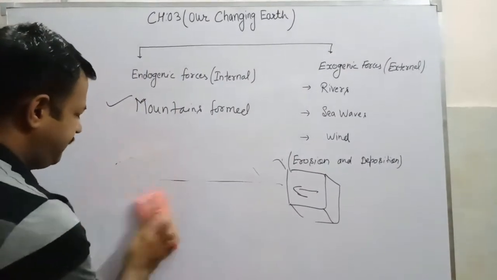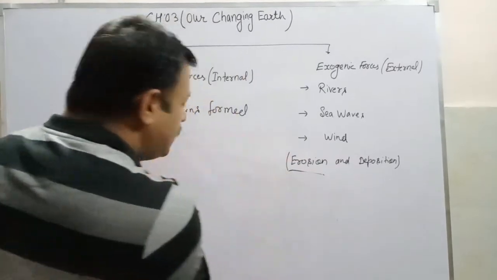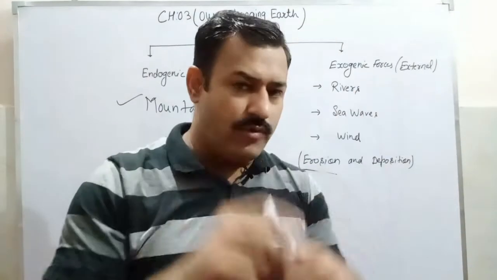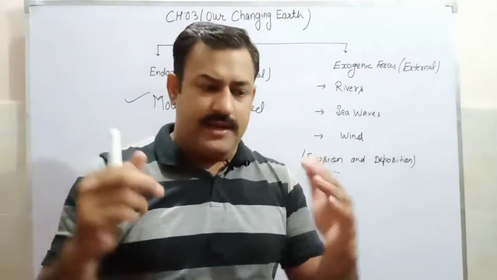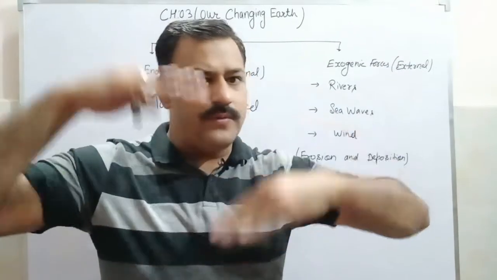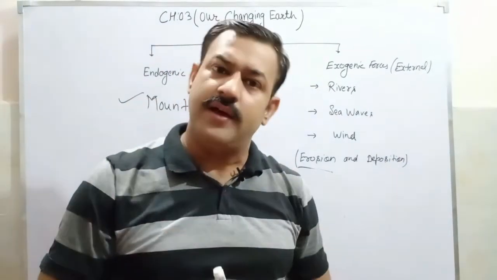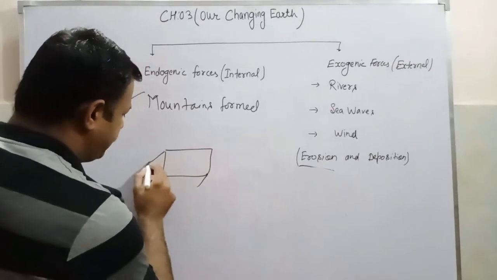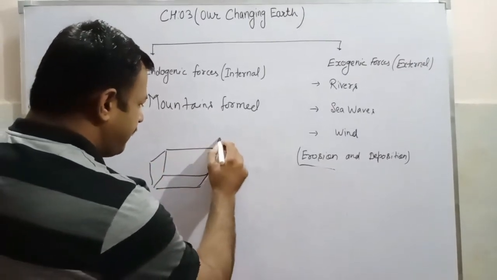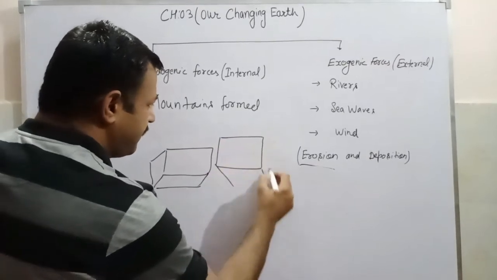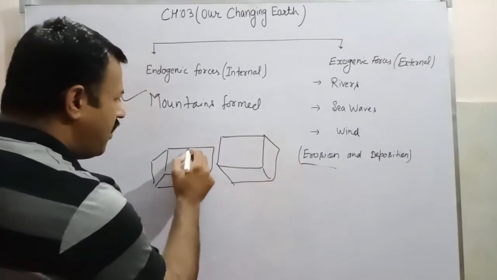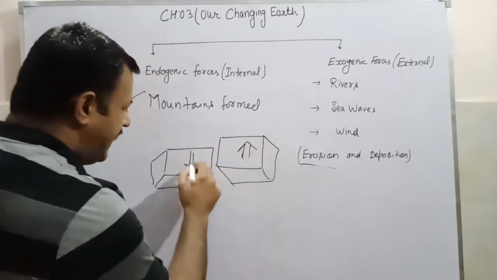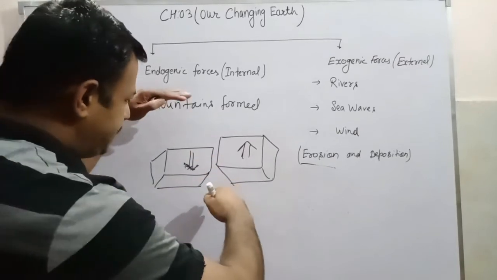So students, just because of the convergent movement, these fold mountains are formed. Now how are the block mountains formed? The movement could be convergent, divergent, or maybe vertical, upside down, subduction of the earth crust. So because of this, suppose again these are the blocks, where one of the blocks of the earth crust has been shifted downward.